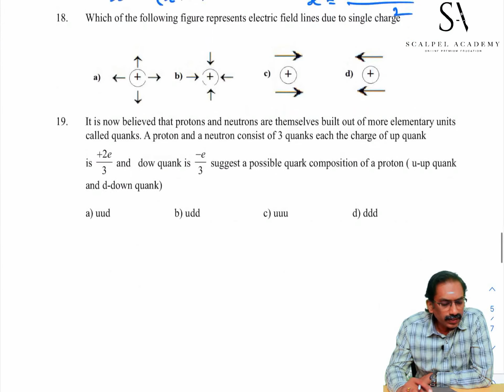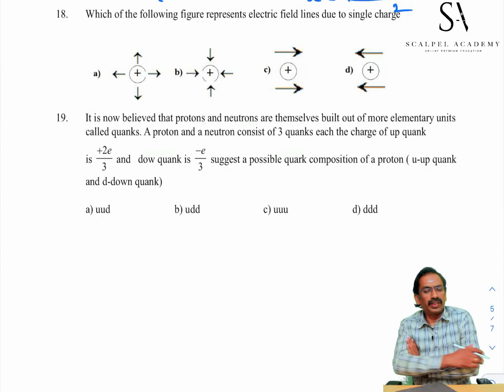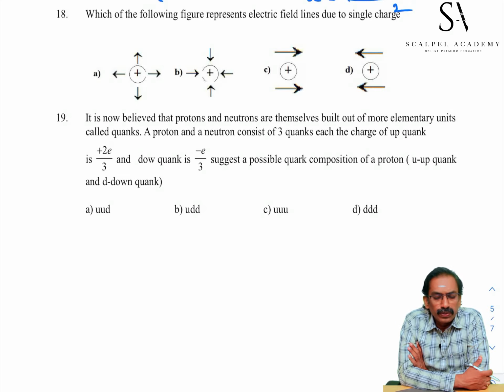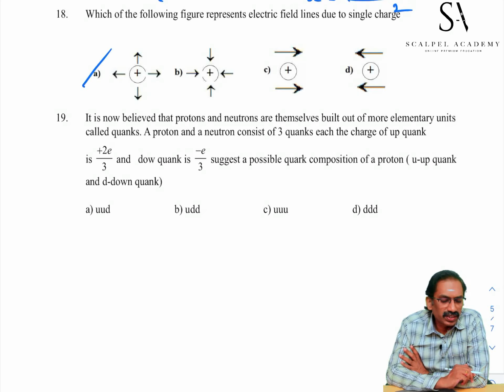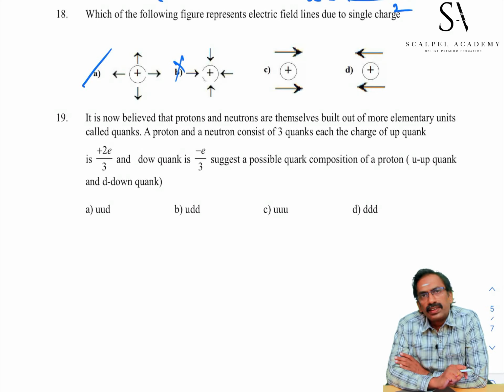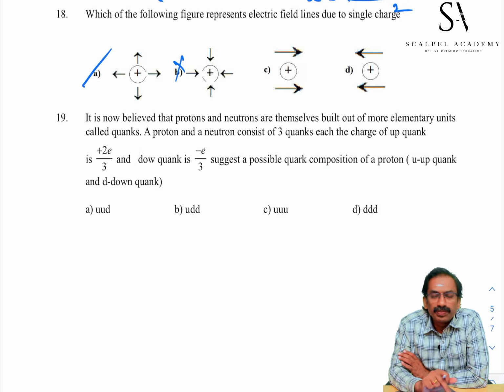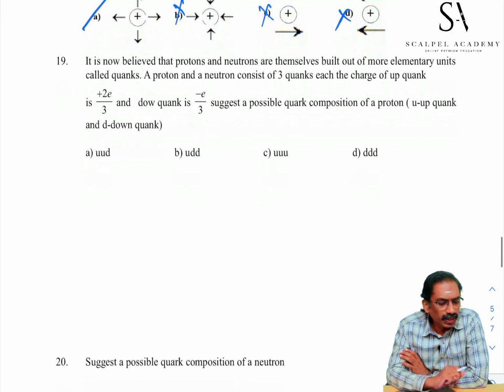Student, go to the 18th sum. Which of the following figures represents electric field lines due to a single charge? All are positive charges given. Lines must originate from a positive charge. A is the best choice. B is not, because the lines are terminating. C is not; the electric lines are parallel and not originating from a positive charge. So C and D are not the choice.